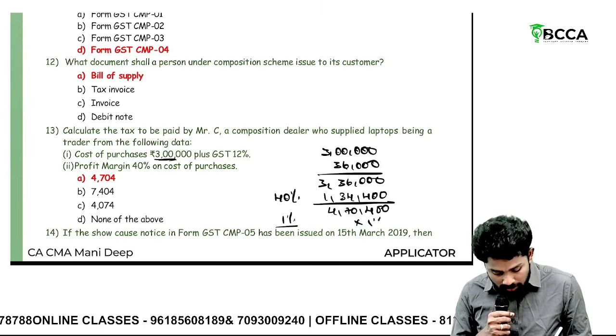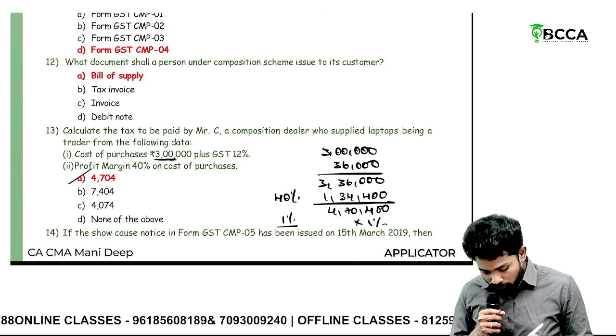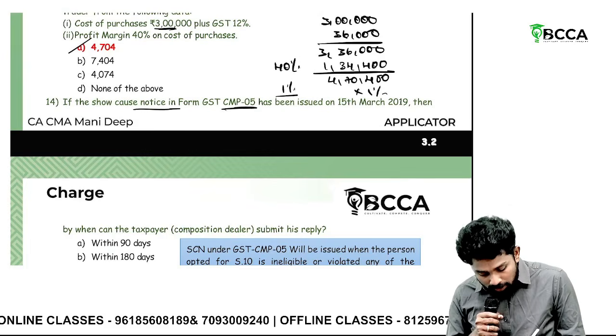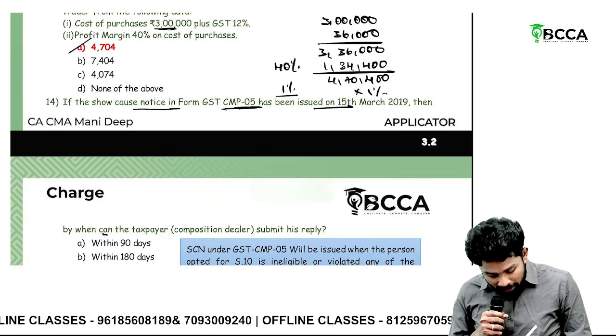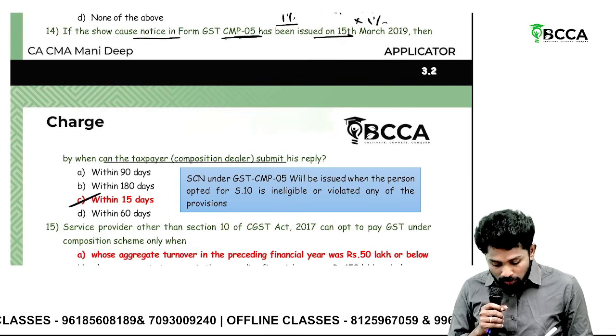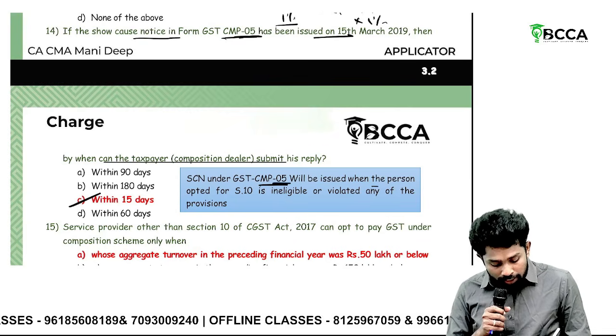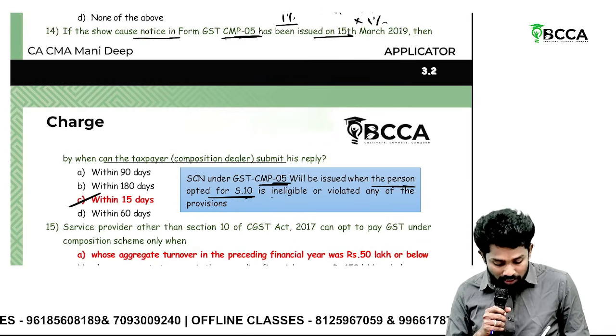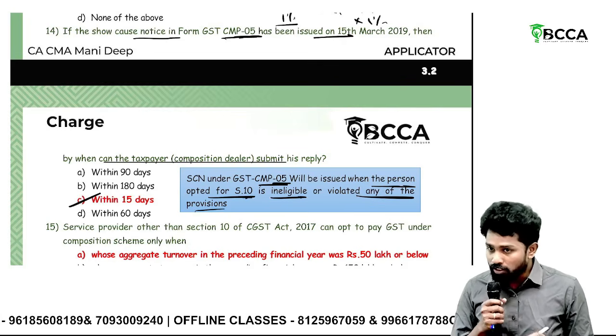4,70,400 into 1%. Then it would be 4,704 only. If the showcase notice under CMP 05 has been issued, then by when should the taxpayer submit his reply? Within 15 days he should submit his reply. So what is showcase notice under CMP 05? It will be issued when the person opted for section 10 is ineligible or violated any of the provisions.